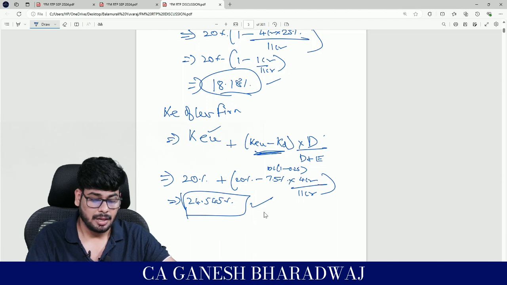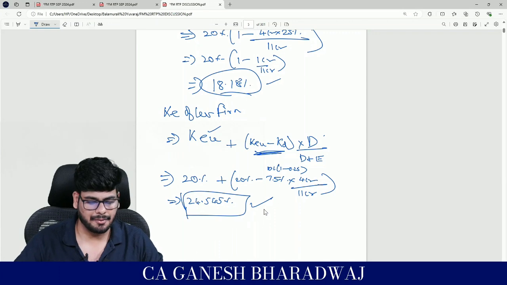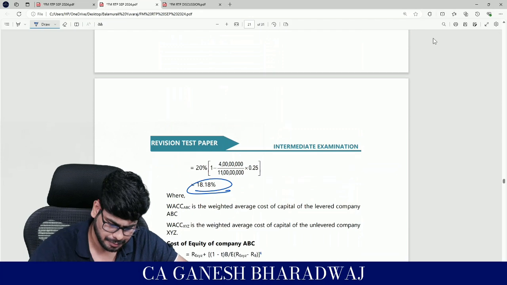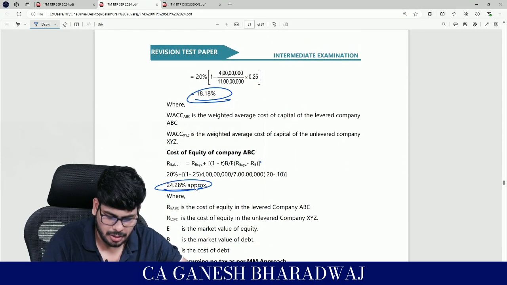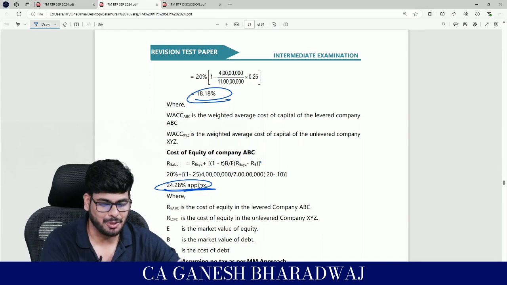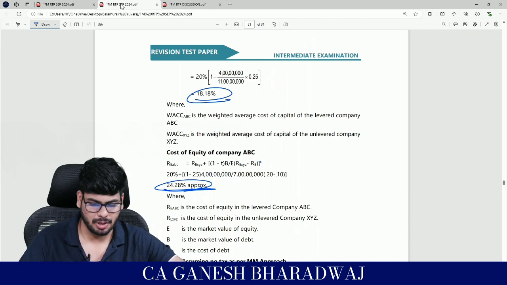But in the institute RTP, they have done it in a very different way, but they have approximated to this answer. The answer that they have got is 24.28. They have mentioned approx, but you don't have the luxury. What we got was 24.545, right? But it is actually the same. Nothing to worry about that.